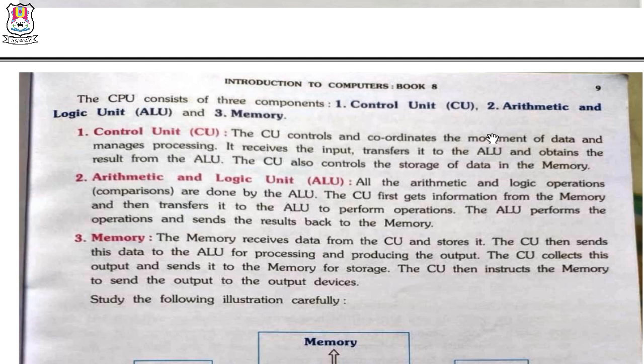Arithmetic and logic unit. All the arithmetic and logic comparisons are done by the ALU. The CPU first gets information from the memory and then it transfers it to the ALU to perform operations. The ALU performs the operations and sends the result back to the memory.